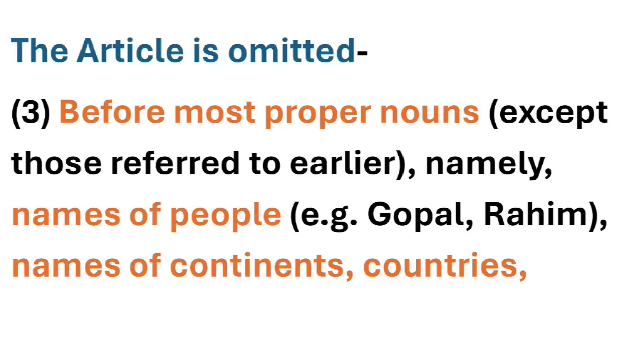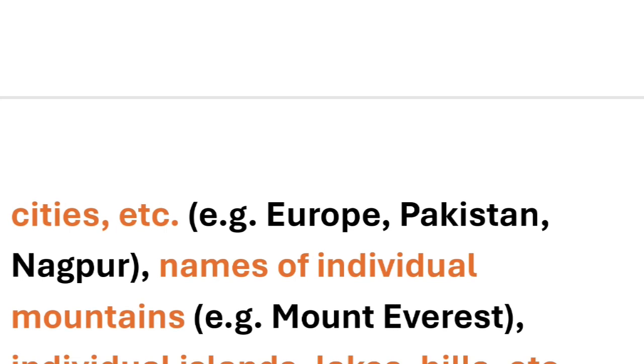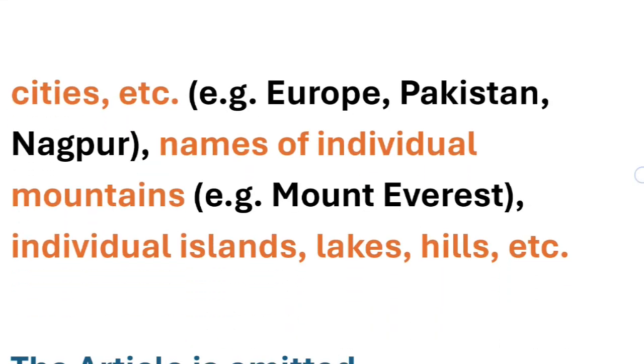The article is omitted in this situation also, before most proper nouns. So whenever we're talking about names of proper nouns, before that we generally omit using articles, except those referred to earlier. Namely, names of people, Gopal, Rahim; names of continents, countries, cities. For example, Europe, Pakistan, Nagpur, we'll use these names this way only, without any article.